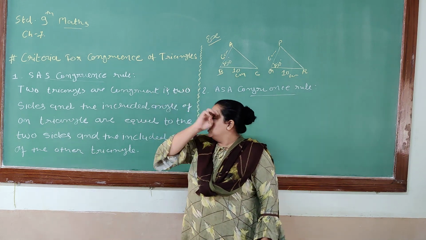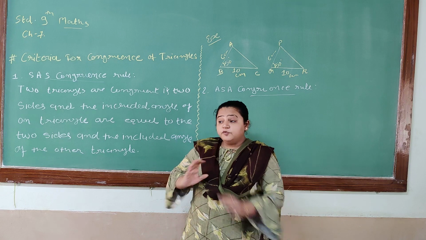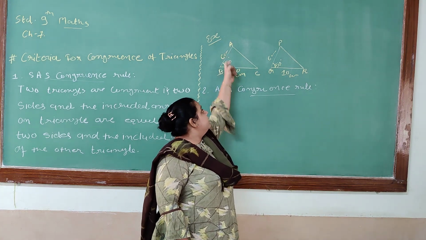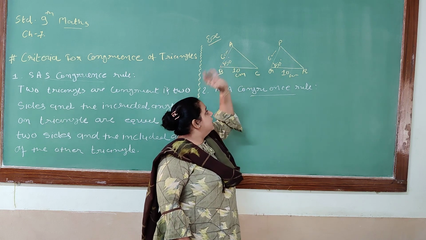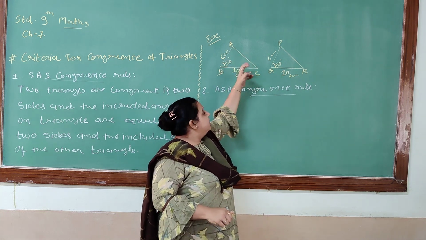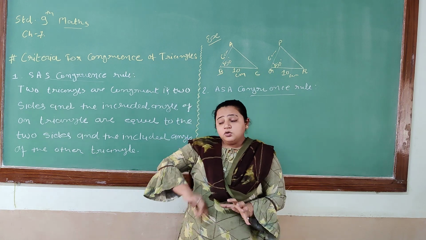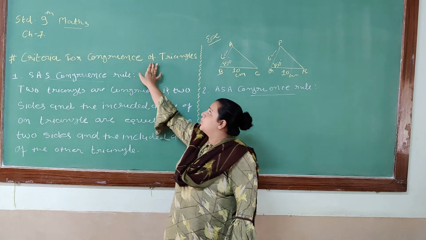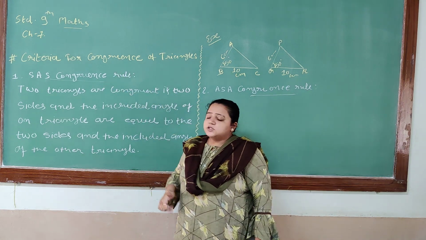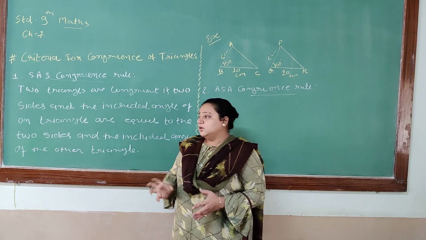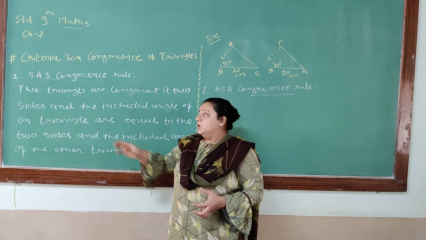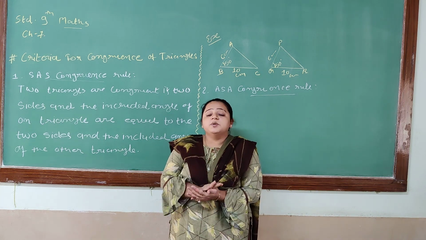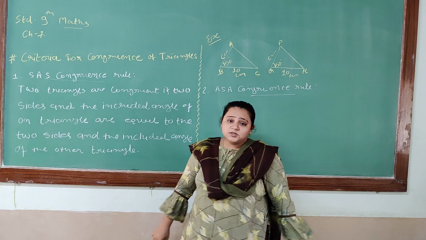Here the topic is about triangles. So for criteria, we will discuss among the 6 parts only, which are 3 sides AB, BC, CA, and 3 angles, angle A, angle B, and angle C. Among the 6 parts, we have to discuss a criteria using these correspondence theories. This is a very important rule, you can carry it forward. In 10th standard also the same theory and same examples are there. So please focus on this.